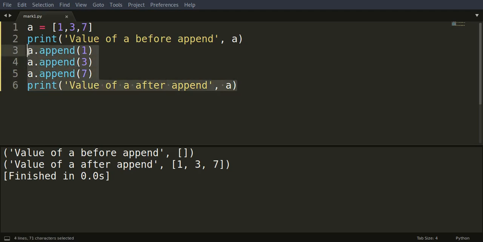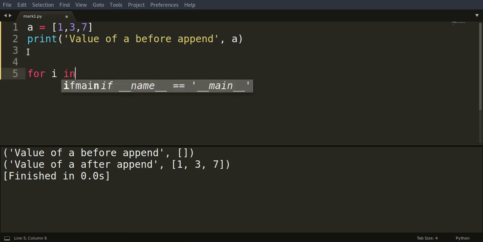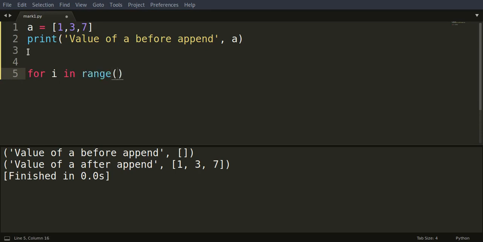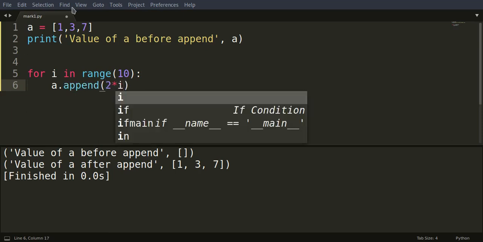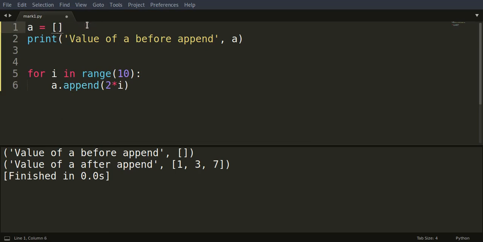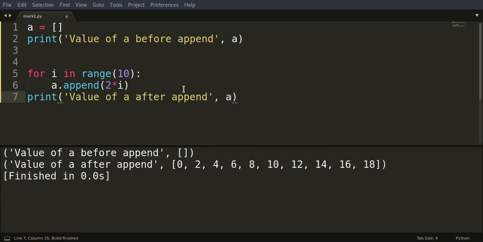We'll just keep this print statement. For i in range, I'll just put 10 maybe, let's see. A dot append 2 times i, and we'll just empty this list out and print the value of A after append. Then we'll just print. So before doing anything, the value was blank, so we got this blank value.